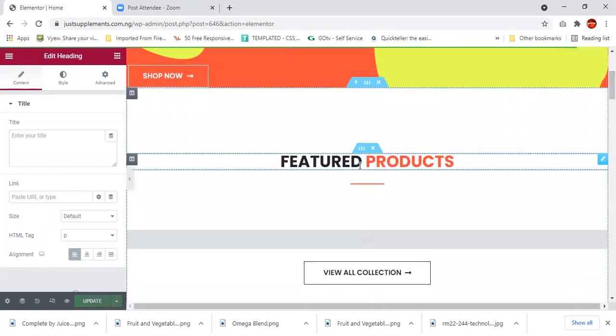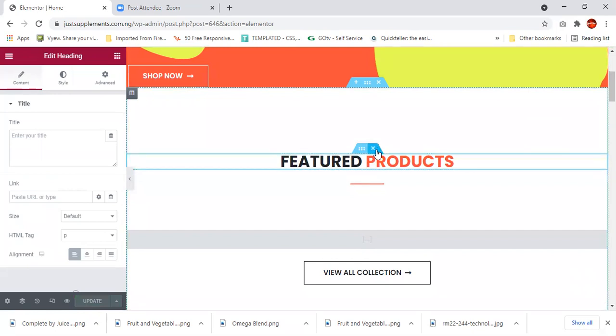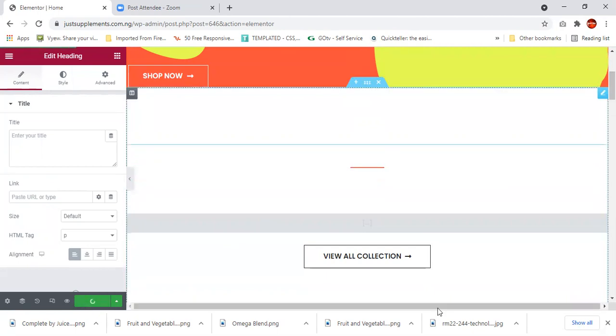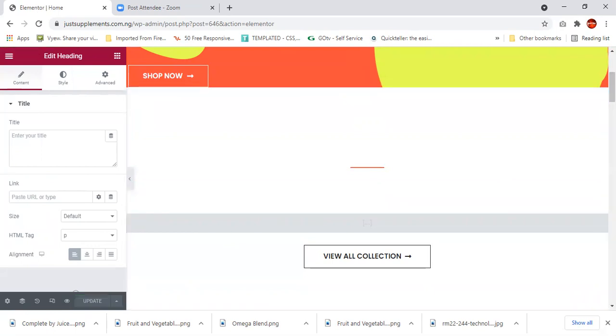Featured products. Do I need this? I don't need just KW site. All right. I think we're doing good. For now, we're doing well.